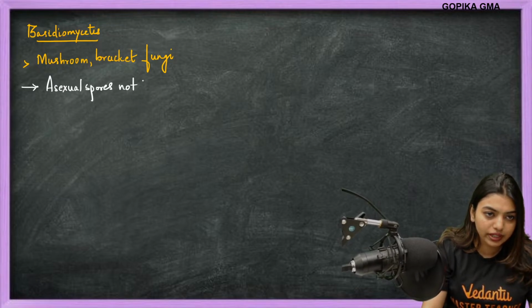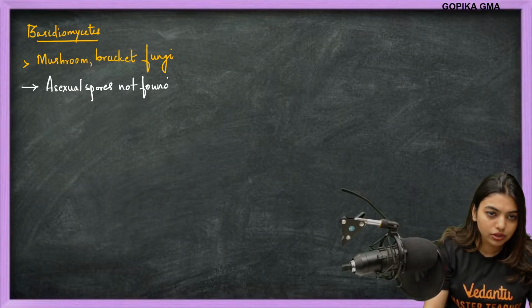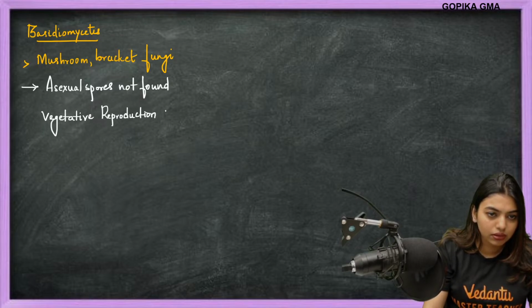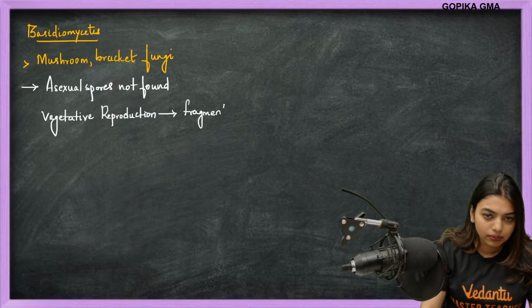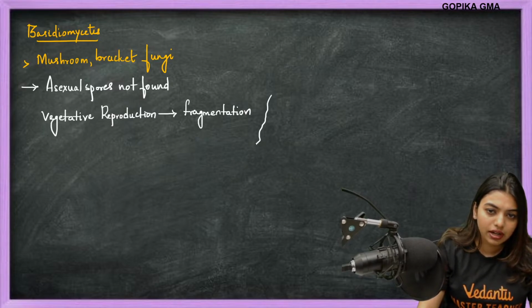It could be found anytime, but as of now it is not found. Vegetative reproduction is by fragmentation. There is one fragment here.